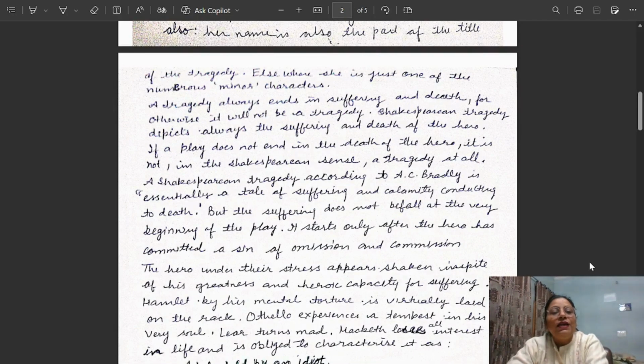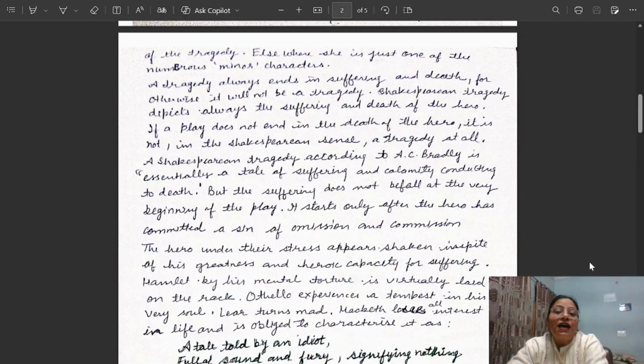Shakespearean tragedy, according to A.C. Bradley, is essentially a tale of suffering and calamity conducting to death. But the suffering doesn't befall at the very beginning of the play. It starts only after the hero has committed a sin of omission or commission.